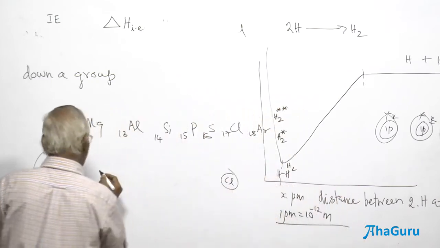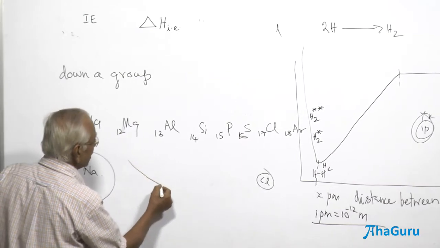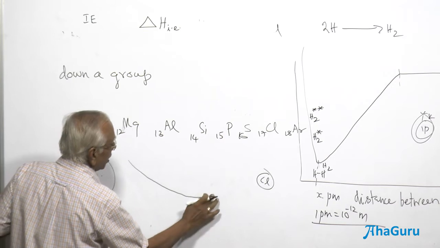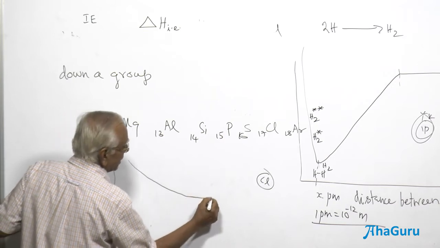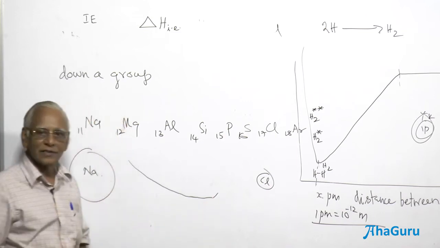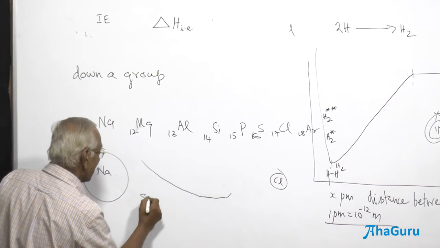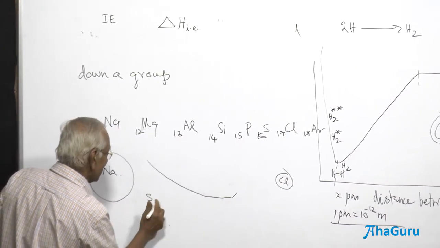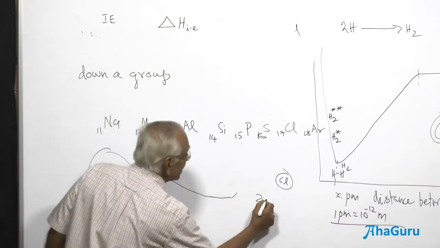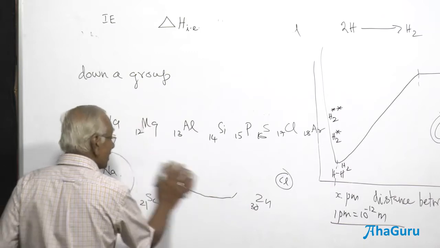Drastically, if you look at the trend, there should be an increase. Aluminum, phosphorus, sulfur, chlorine: there is only a slight decrease, almost flat, then slowly it increases here. And obviously it is seen in the case of scandium. This is going to be much more glaring, scandium 21 and zinc 30. These are the first transition series along the period.